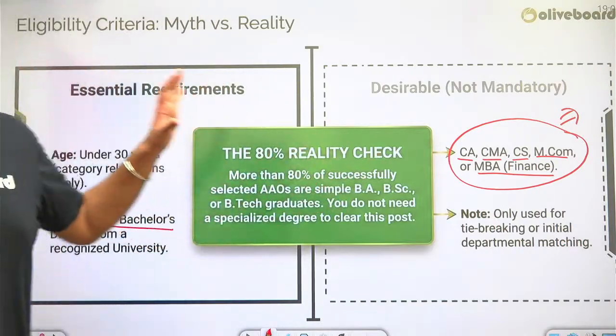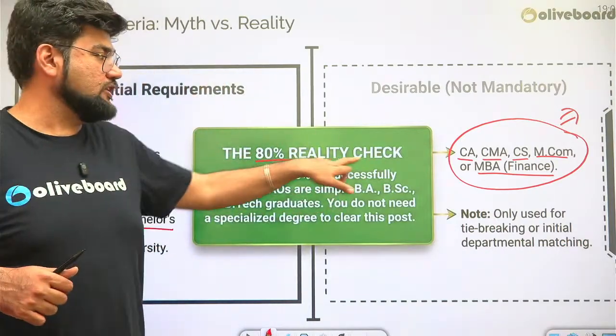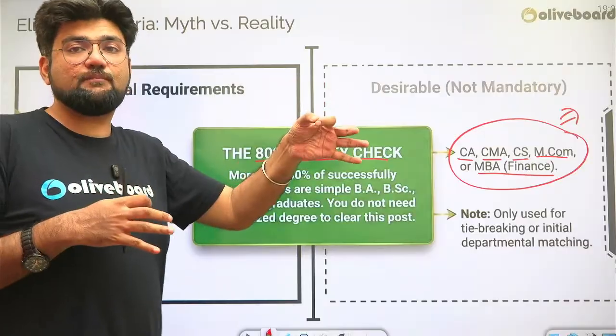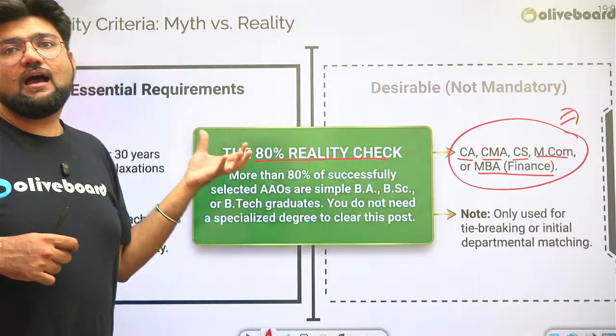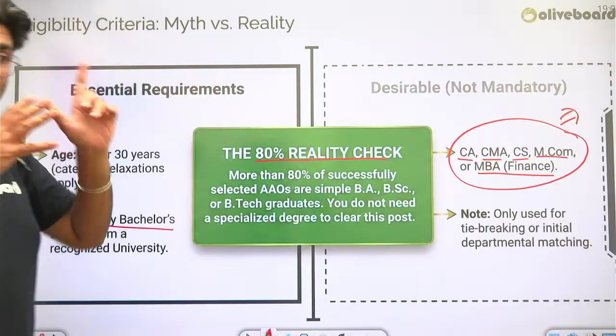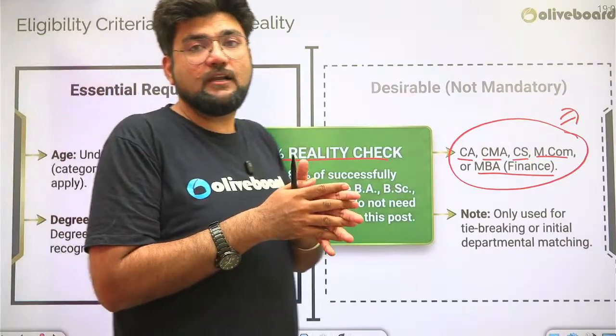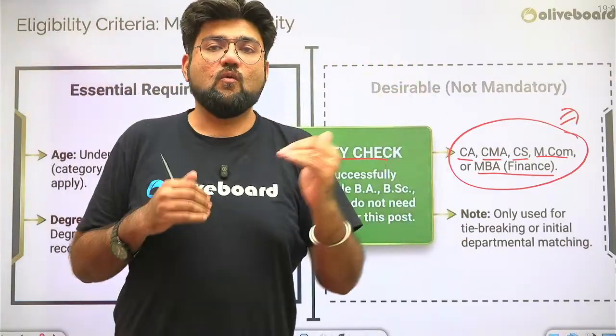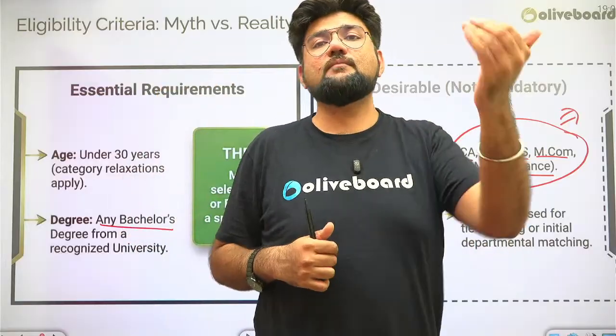Otherwise, even without this, in fact, this is actually true. More than 80% of the people who are selected for the post of AAO do not possess these qualifications. So you have to decide at this stage that, okay, why only inspector? Why only examiner? Why only income tax inspector?